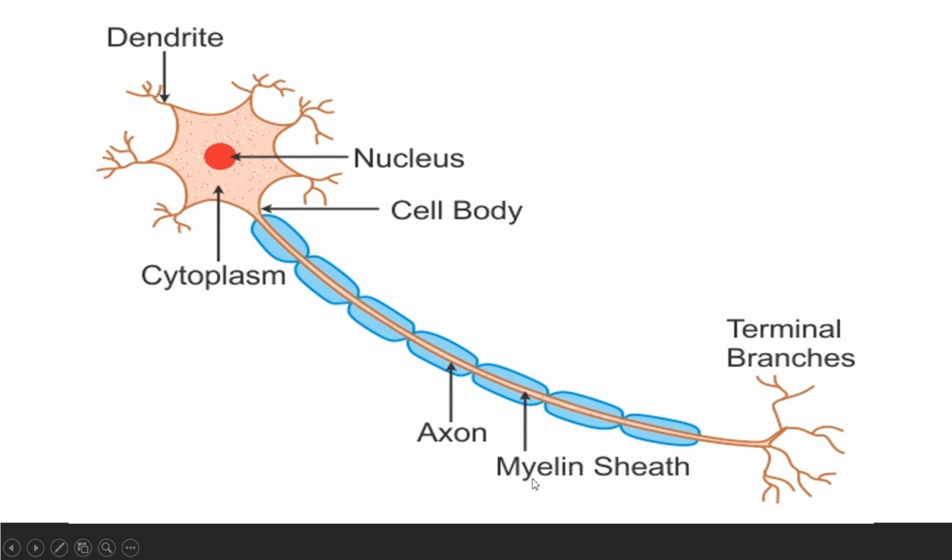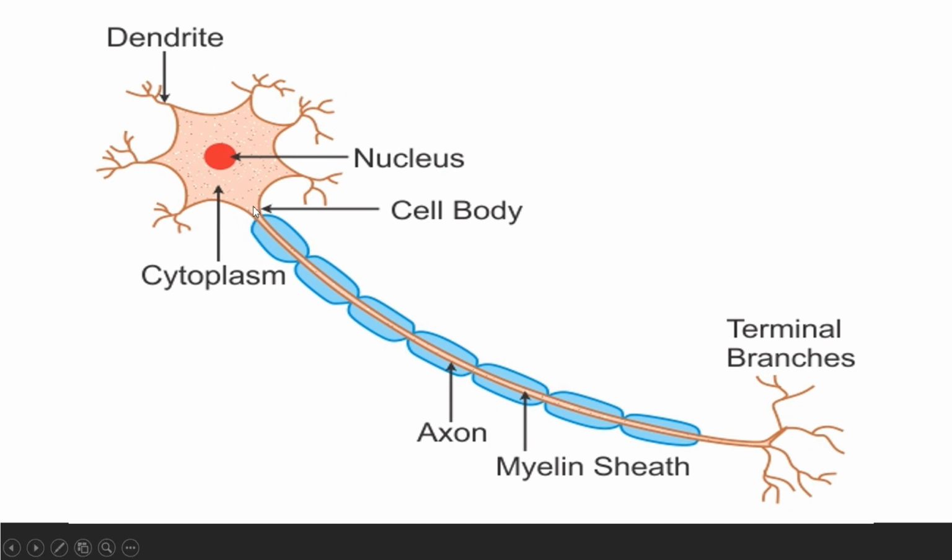So let me tell you one more interesting point here. If this blue color sheath is present, the neurons are called myelinated neurons because they have that myelin sheath over them. If that neuron does not have a myelin sheath, it is called a non-myelinated neuron. Okay, what's the function here? As I told you, this myelin sheath is an insulator. It does not allow electricity to pass through.